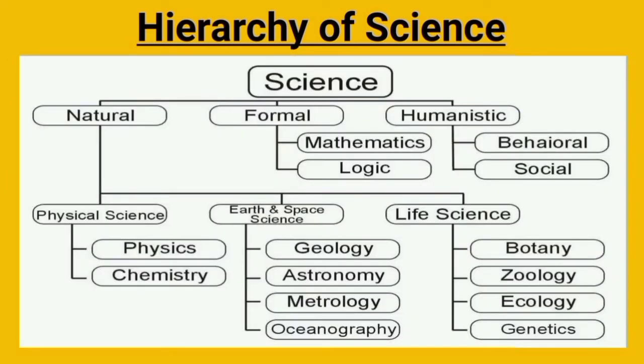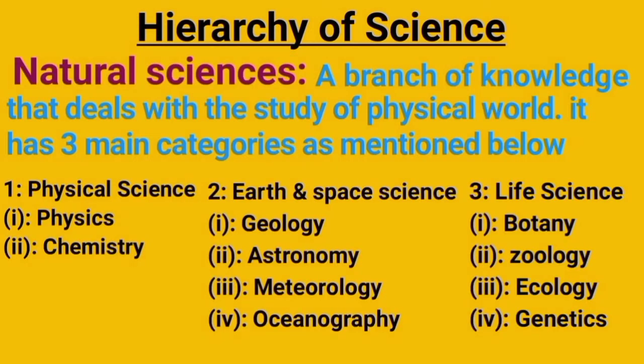Now, before going forward, once again we'll look at the initially given concept map and ponder on it. Natural science is further subdivided into three categories: physical science, earth and space science, and life science. Now we take them one by one. Natural science is a branch of knowledge that deals with the study of the physical world. It has three categories as mentioned below. Physical science with its two subclasses, physics and chemistry; earth and space science with its four subclasses, geology, astronomy, meteorology, and oceanography; and the third category, life science, with its four subclasses, botany, zoology, ecology, and genetics.